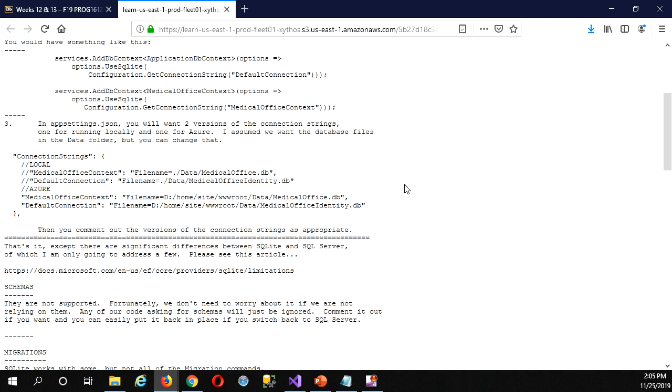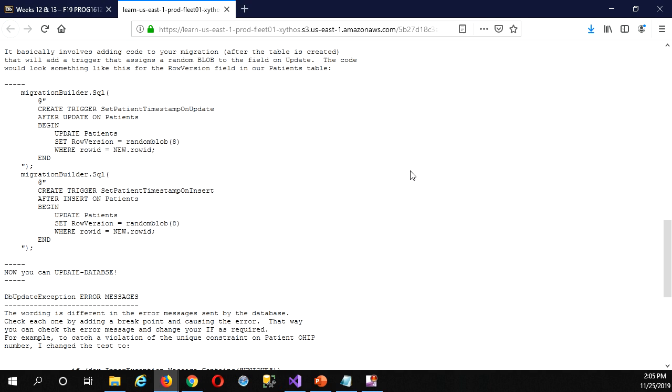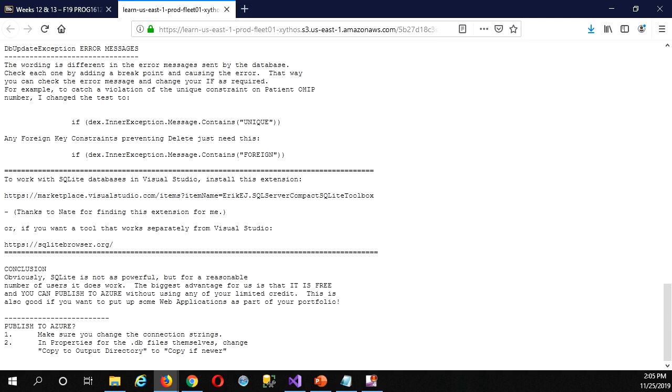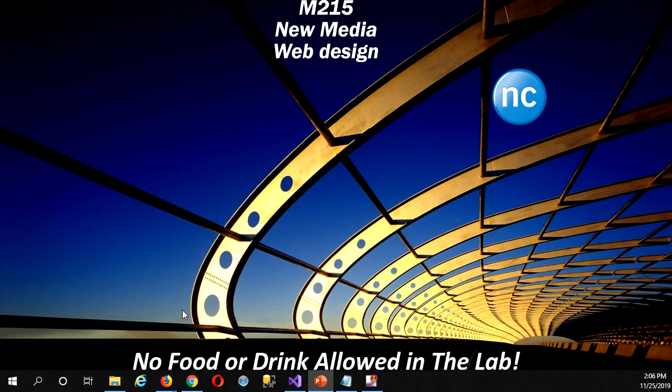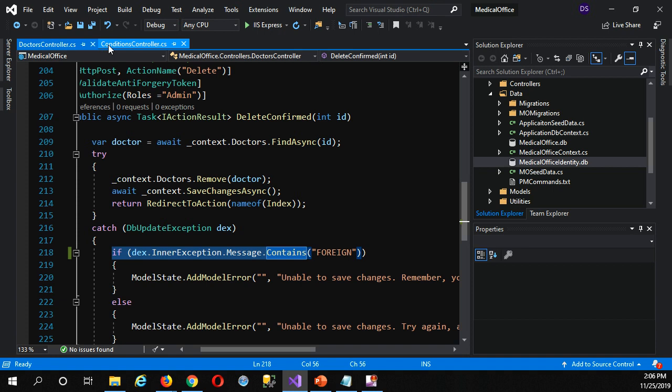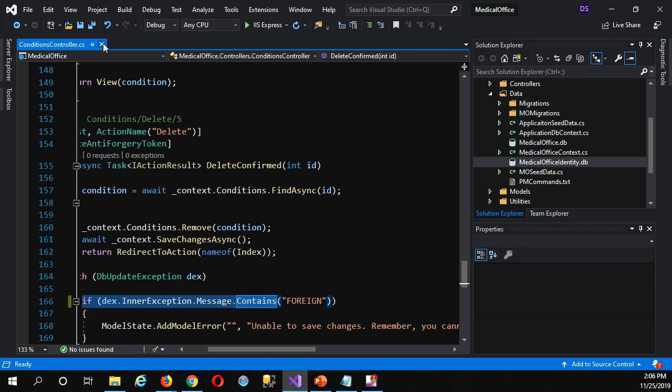Okay. Last point I want to make then is about publishing to Azure, right? So if we publish to Azure, there's a couple things we want to make sure of. Make sure you change your connection strings first. And the other thing I found that seems to make a difference, at least the first time, right, is when we publish, we want to change one of the ways that Visual Studio deals with these actual database files, right?